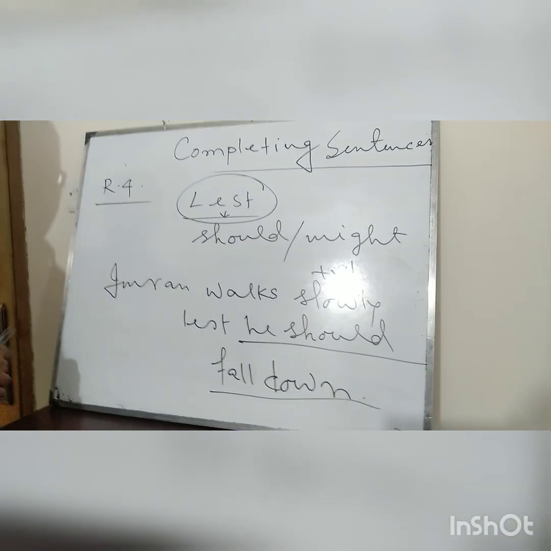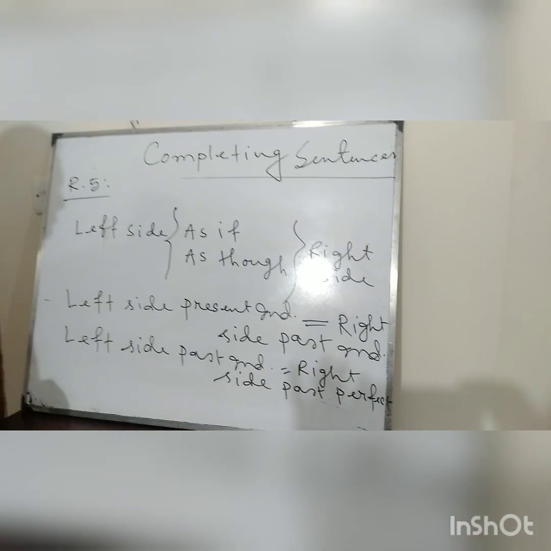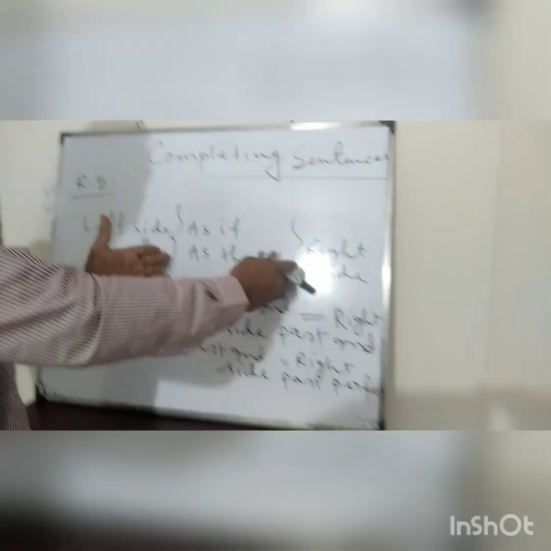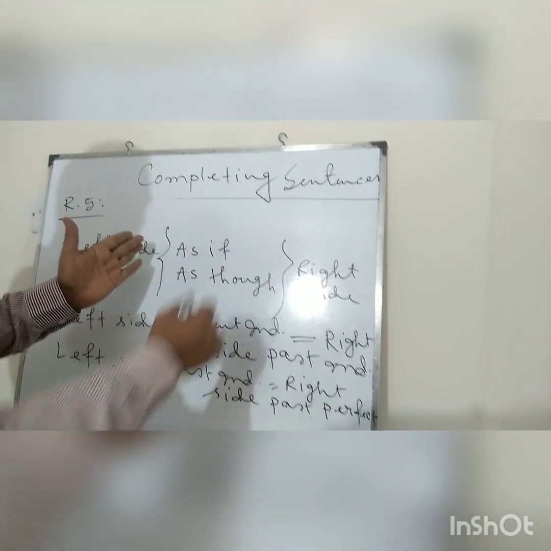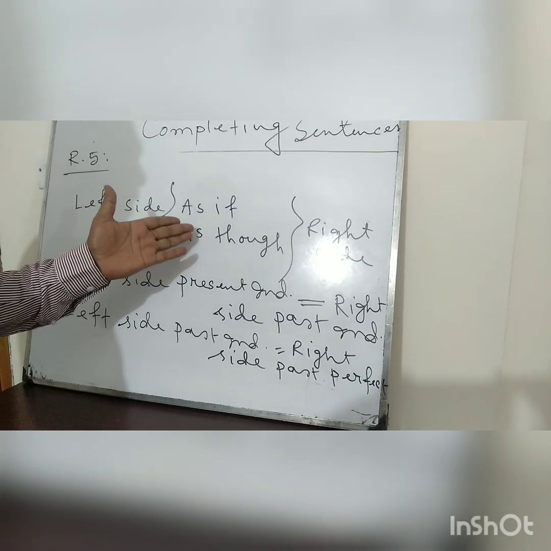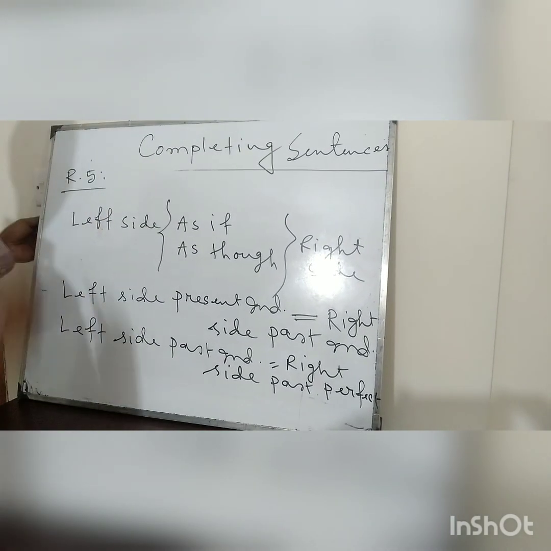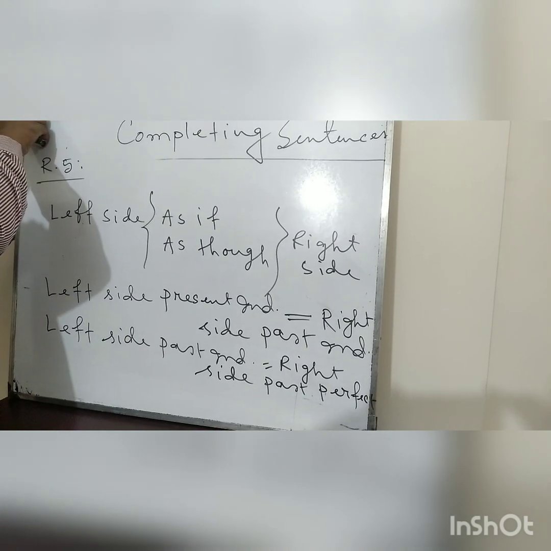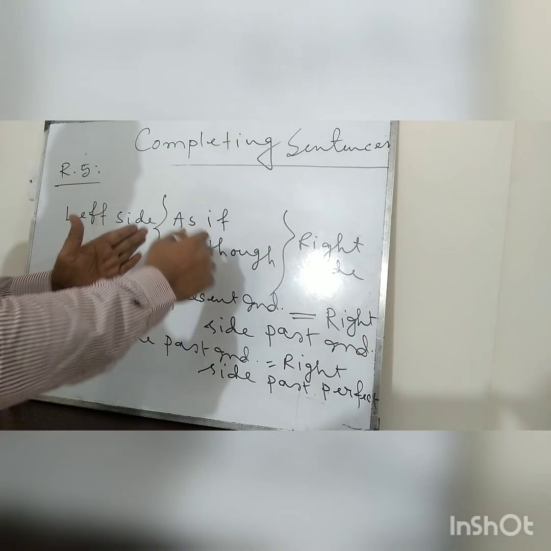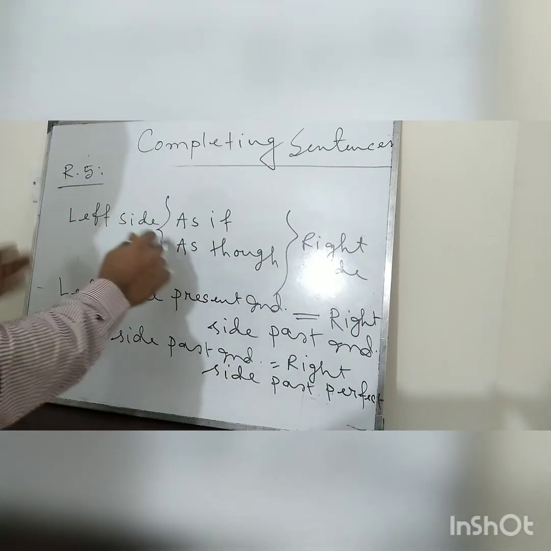Now let's go to rule number 5. Now look at rule number 5. Here I have written two conjunctions, as if and as though. These types of conjunctions usually express unreal imagination, and they always sit in the middle of sentences.